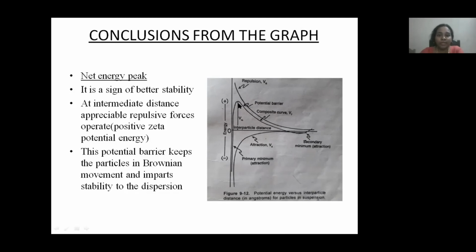We know the potential barrier or net energy of interaction is the algebraic addition of the attraction and repulsion curves. If the potential energy barrier is high, that indicates there is Brownian motion. Brownian motion in the colloidal dispersion indicates the stability of the colloidal dispersion. If the kinetic energy of the colloidal particle surmounts this potential energy barrier, then aggregation will occur. Keep in mind that if the potential energy barrier is high, that indicates the stability of the colloidal dispersion.